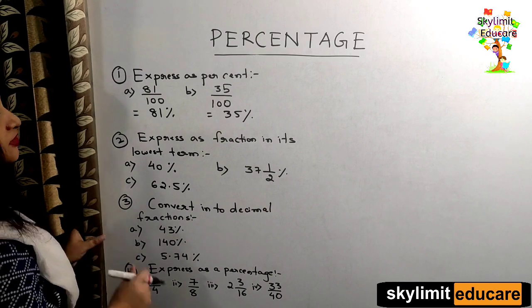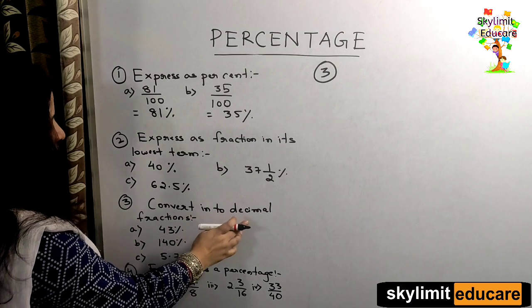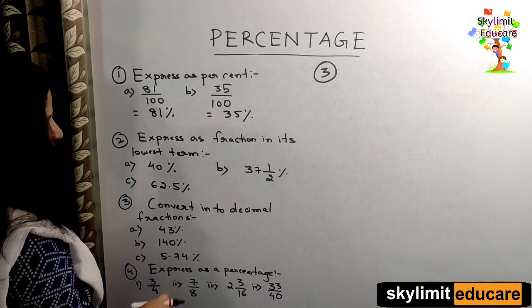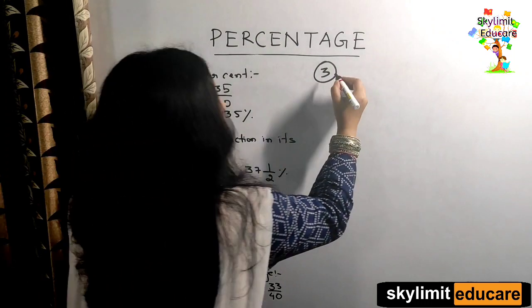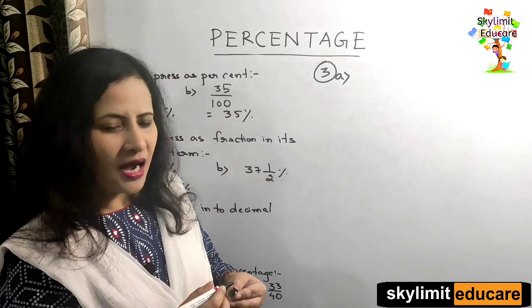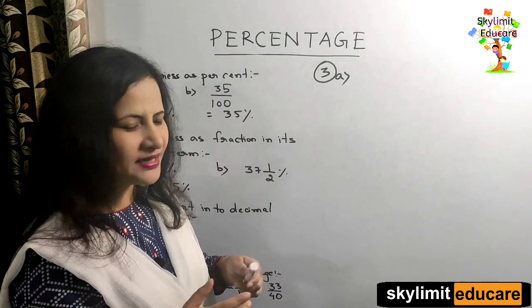So now let's come to question number 3. Convert into decimal fractions. The questions are 43%, 140% and 5.74%. A decimal fraction is a fraction which has a denominator of 10, 100, 1000, 10,000 like that. So the denominator is a combination of 1 and zeros, right?